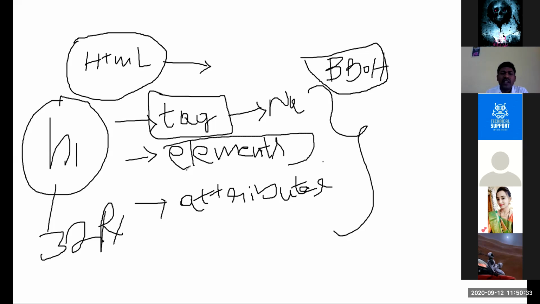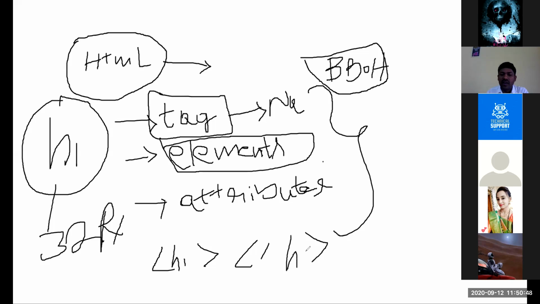Element means between the tags. Between whatever tag you have. Sir, H2 size will be 28, na? Yes, yes, yes. Okay. So for example, this is H1. H1 tag is open. In between this tag, whatever you write, that is called elements. Between this open tag and closing tag of H1, whatever you write, that is called elements.